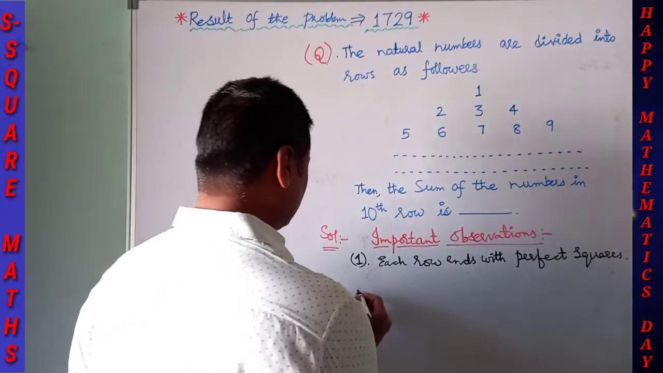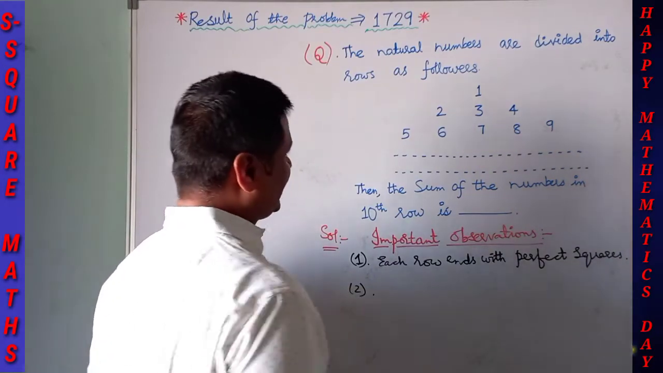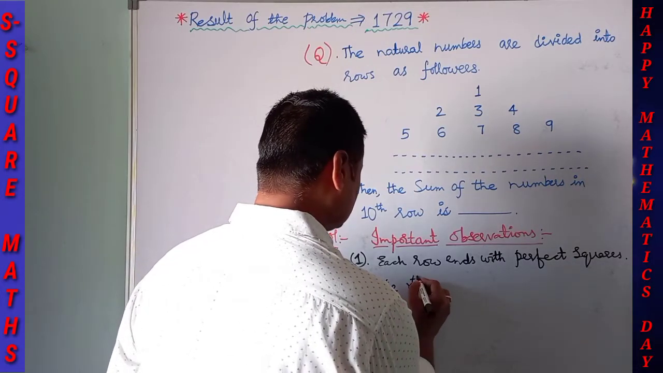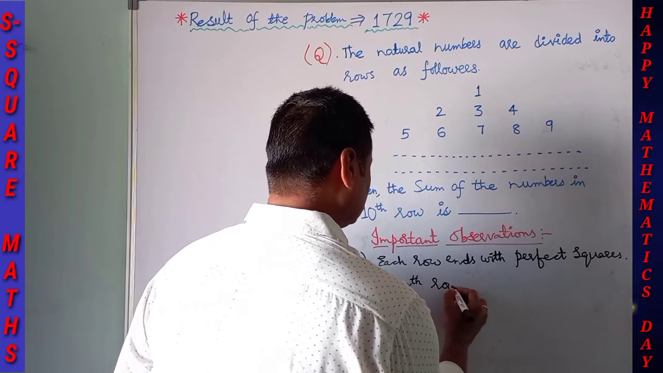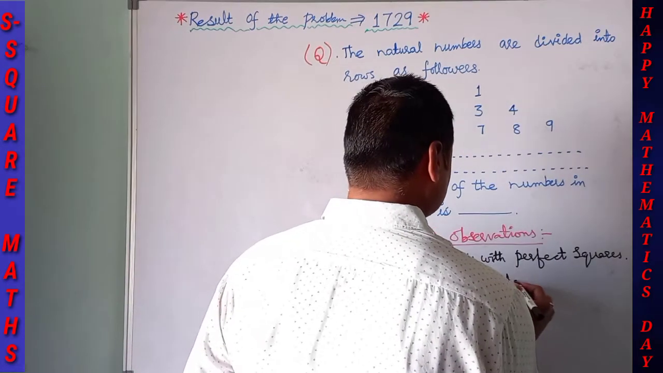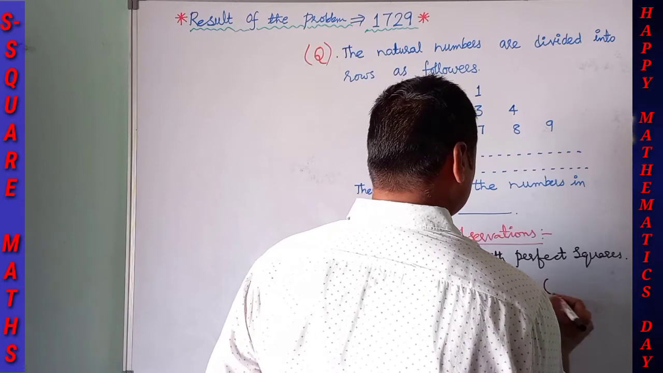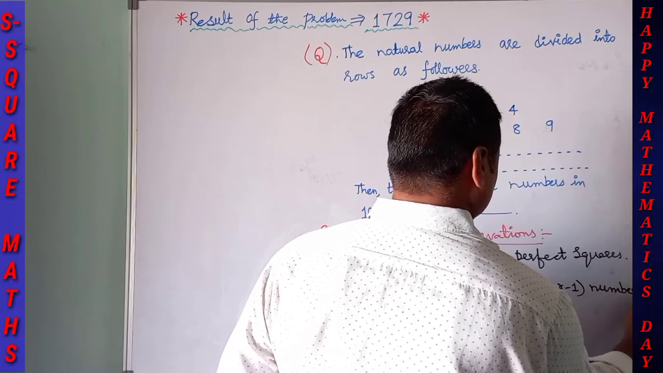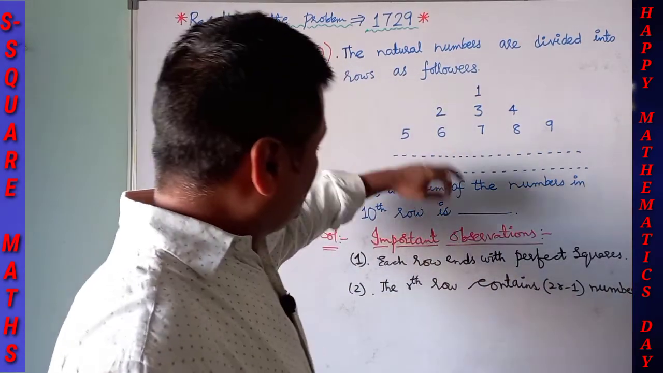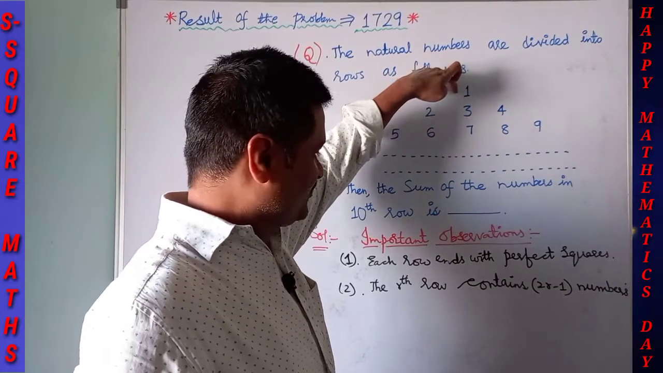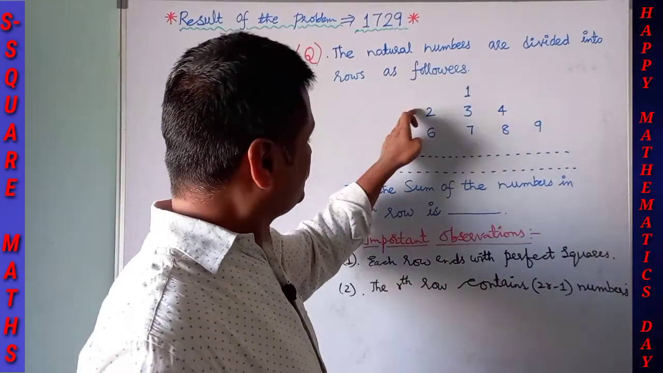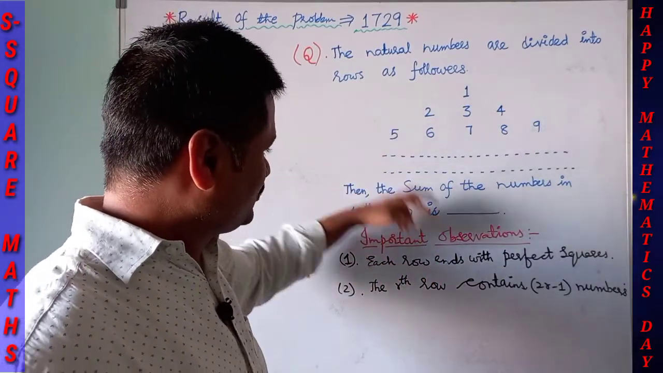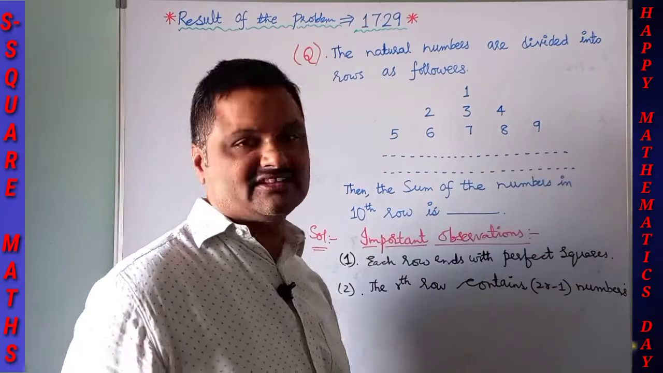For the second observation, with this generalization, I can write that the rth row contains 2r minus 1 numbers. If you observe carefully, r equal to 1 gives 2 into 1, 2, minus 1, which is 1. r equal to 2 gives 2 twos are 4, minus 1 is 3. Next, r equal to 3 gives 2 threes are 6, minus 1 is 5, and so on.